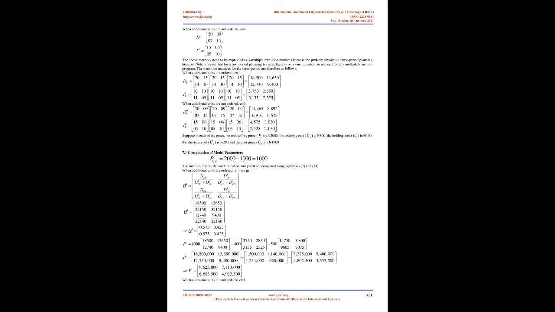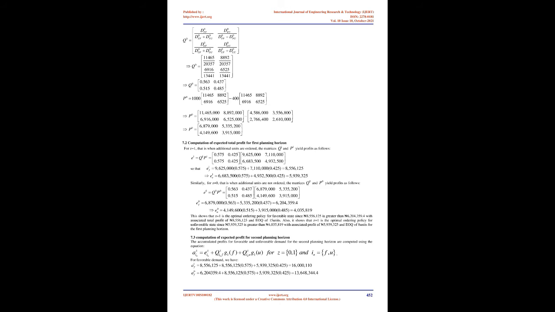7.3 Computation of expected profit for second planning horizon. The accumulated profits for favorable and unfavorable demand for the second planning horizon are computed using the equation, which shows that Z equals 1 is the optimal ordering policy for favorable demand since 16,000,110 is greater than 13,648,344.4, with the accumulated profit of 16,000,110 and EOQ of 15 units.